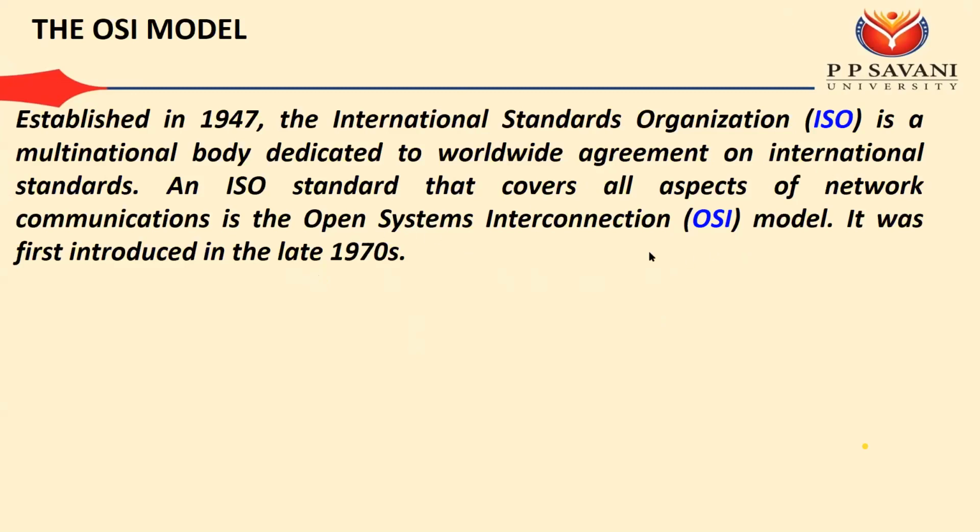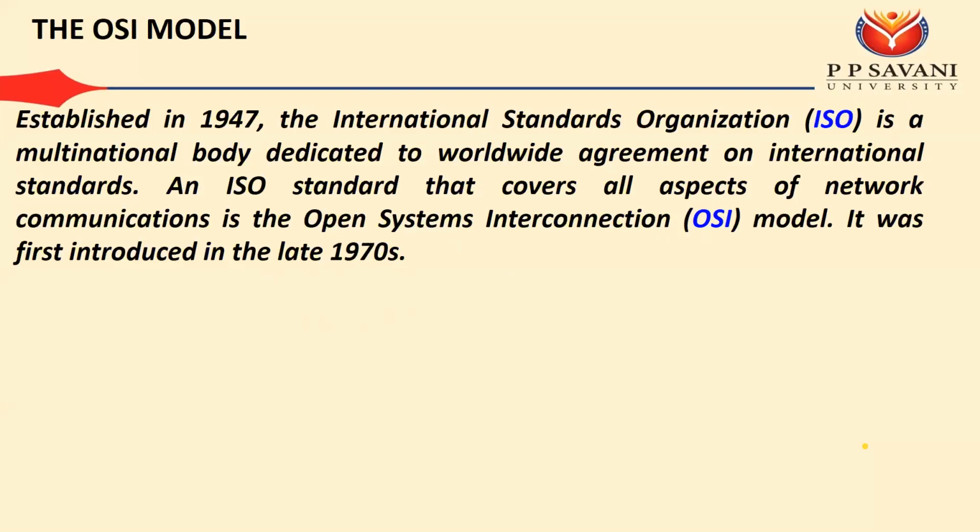This OSI model was invented in the 1970s, in which a total of 7 layers are there. The main goal of OSI is that it can work on any type of network, whether it is computer to computer communication, telephone to telephone communication, or any other type of communication. But before that, ISO published this OSI model in, we can say, 1960 something, that